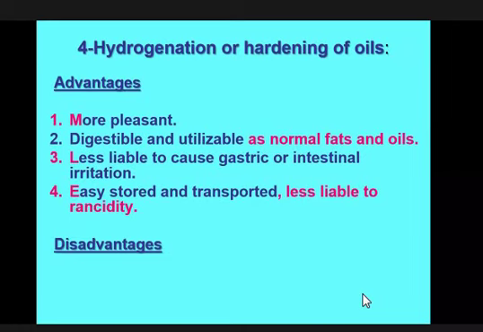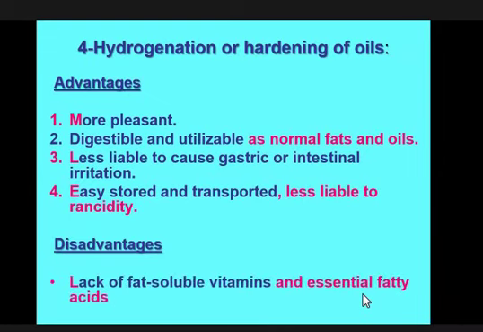But after taking this soybean oil, you convert it into oleic acid that contains the vitamin A, and then you convert this oleic acid into stearic acid. When this stearic acid is produced from this oleic acid, there is no chance of the vitamin being dissolved in it. For this reason, you take other kinds of fat, but the essential vitamins will be lost. So this is called lack of fat soluble vitamins, essential fatty acids, etc.